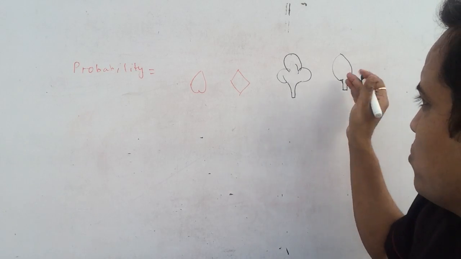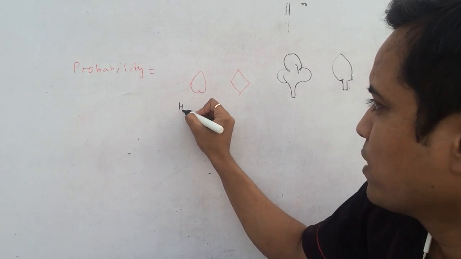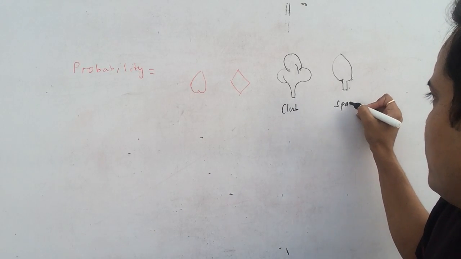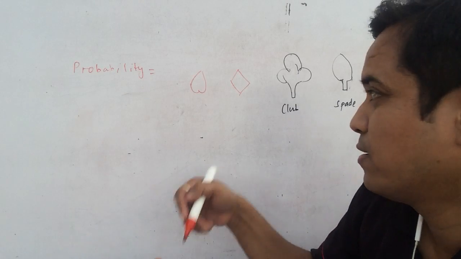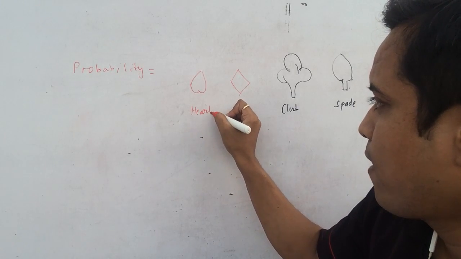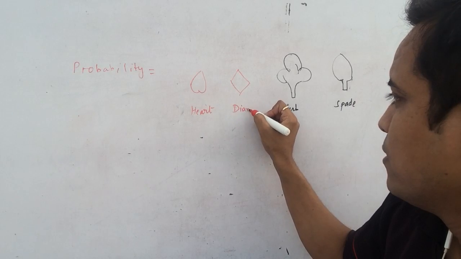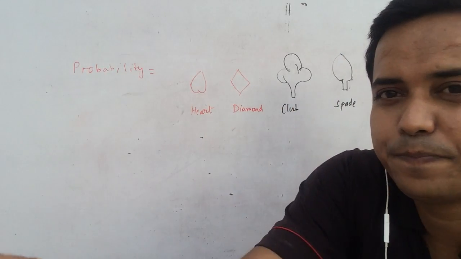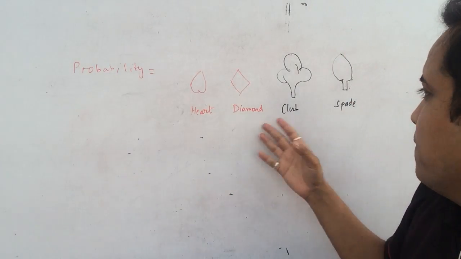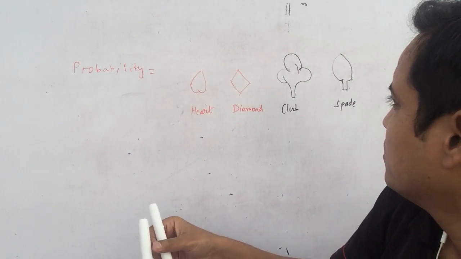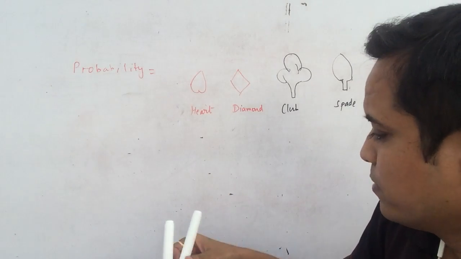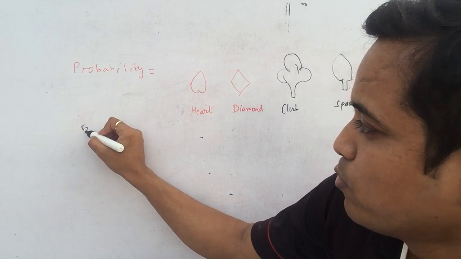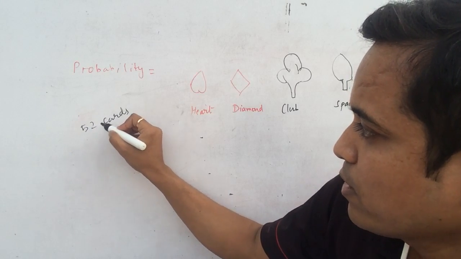So these two are club and spade, and these two cards are heart and diamond. So in all the cards we have what? Total number of cards we have is 52 cards. Okay, we know this.